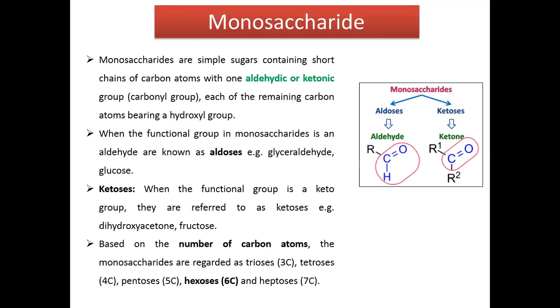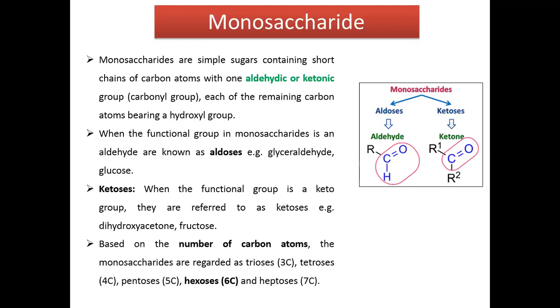Now come to the classification of monosaccharides based on the number of carbon atoms. If a monosaccharide has 3 carbon atoms in its structure, then it is known as a triose. If it has 4 carbon atoms, then it is known as a tetrose. 5 carbon atoms, pentoses. 6 carbon atoms means hexoses, and 7 carbon atoms means heptoses.